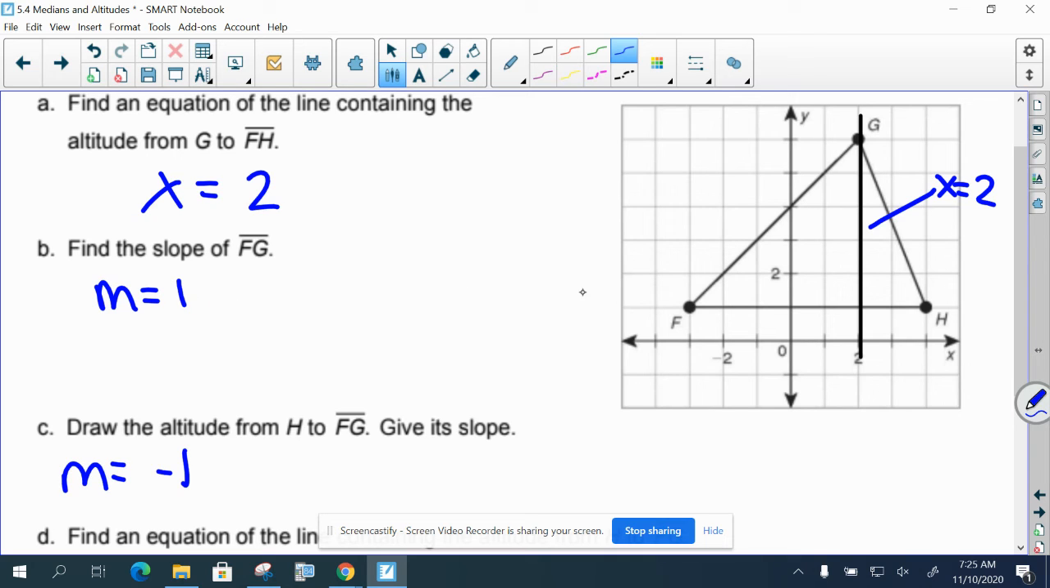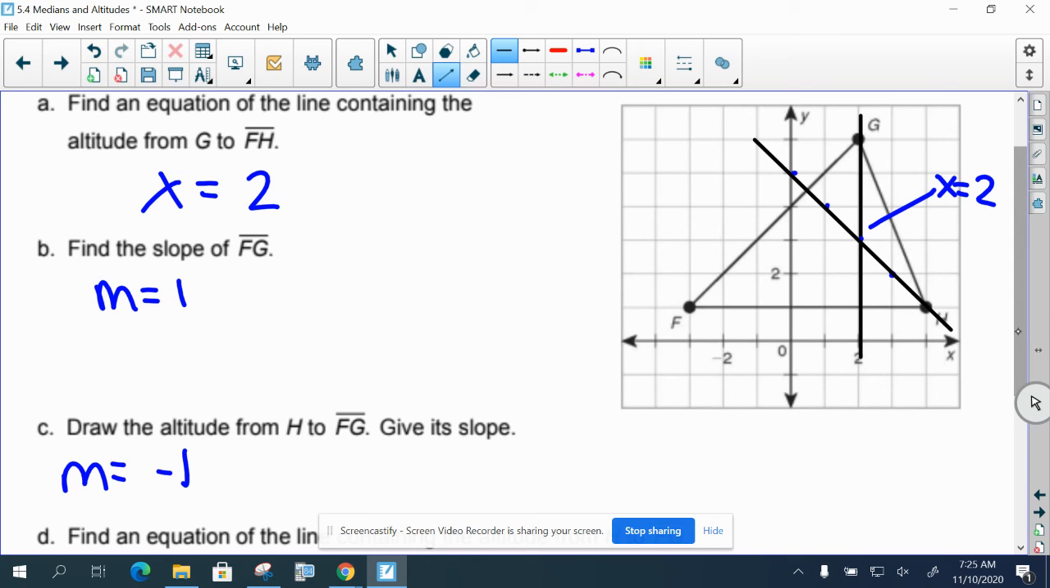Remember, if the slope is 1/2, then it would be -2 over 1, opposite reciprocals. So the slope here, you would go opposite, up 1 over 1 to get a negative slope. And then you could draw in that line, which is what they tell you to do. So there's the altitude for point H going through FG.